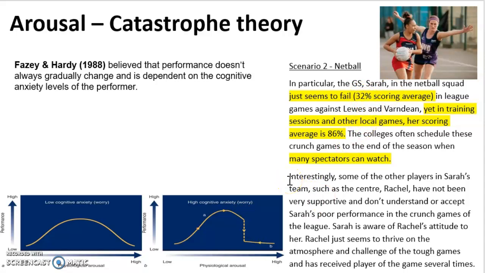Although it is also suggested that if she can reduce her arousal, her performance will gradually get better again. So she could potentially use some arousal controlling techniques, as spoken about earlier, to then get her scoring average back up to around this 86% mark during this match, if she was to control her arousal, as this is reversible.